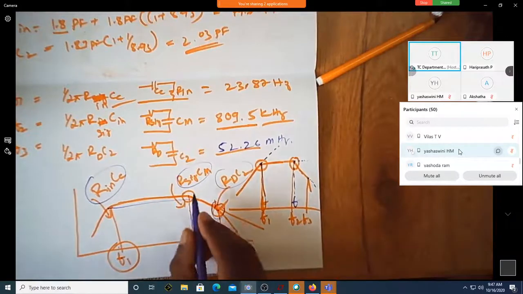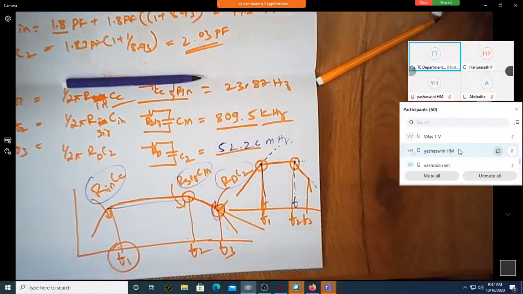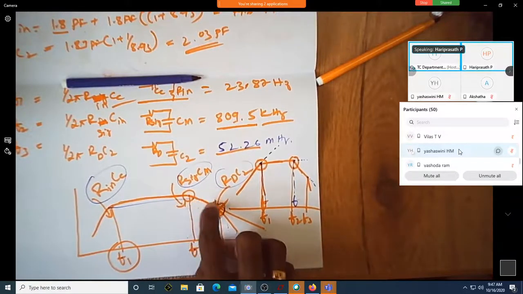Now why do we consider only up to 3 dB? I think I have said it: 3 dB corresponds to the half power point. 3 dB is 0.707 volts, which corresponds to half the power of your output compared to this point. We are not considering any power which is lesser than half, so these are all insignificant.